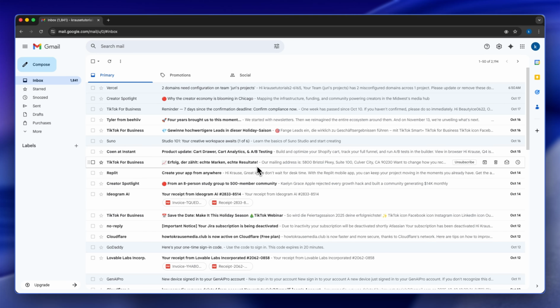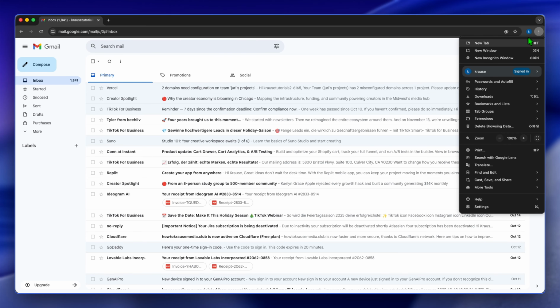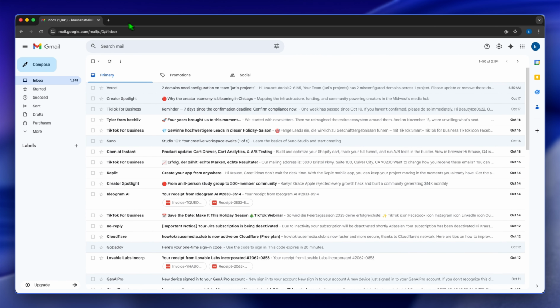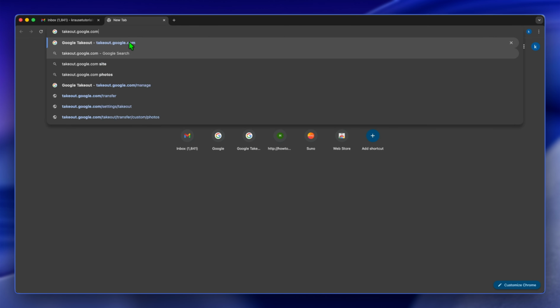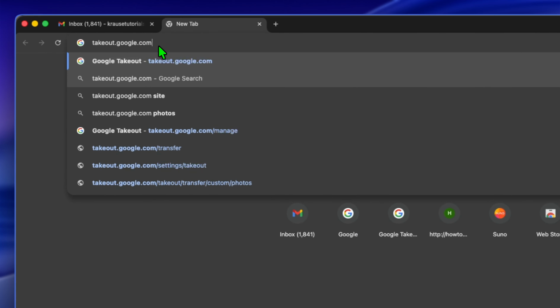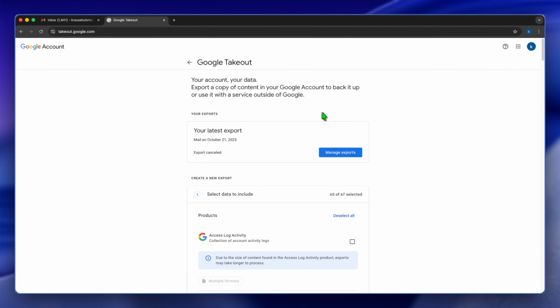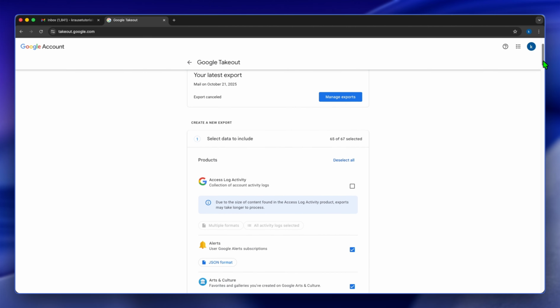Now, the first thing I want you to do is ensure that you're signed into a Chrome profile. So you want to open a new Chrome profile and sign your Gmail account into that Chrome profile. Once that's done, I want you to open a new tab and go to takeout.google.com. Once you click on that, it's going to show you a Google Takeout form.